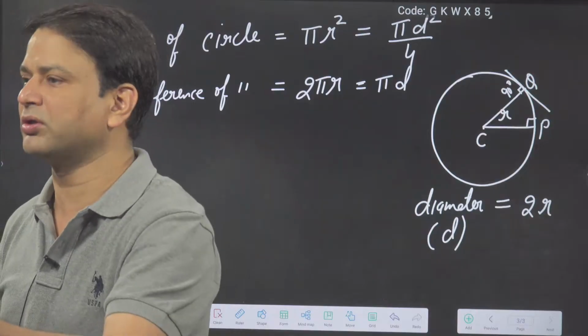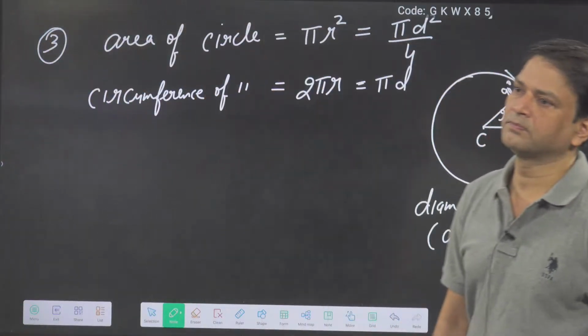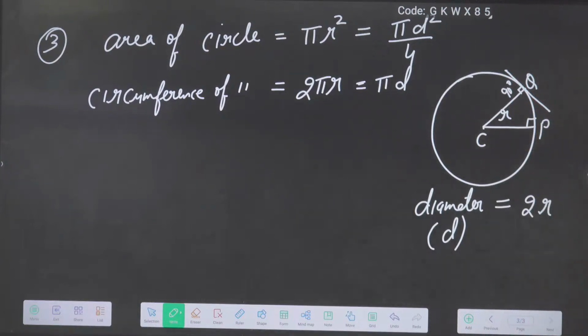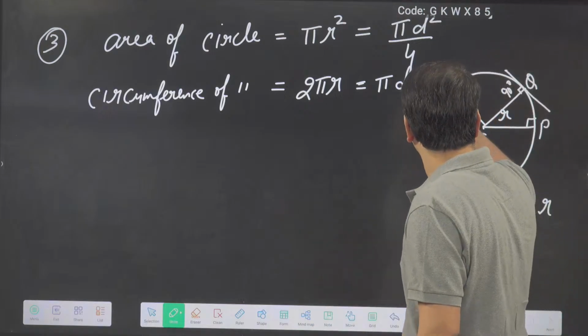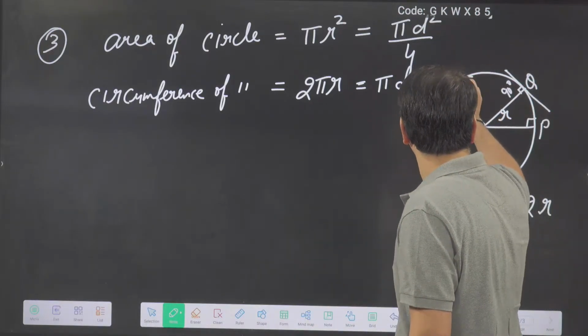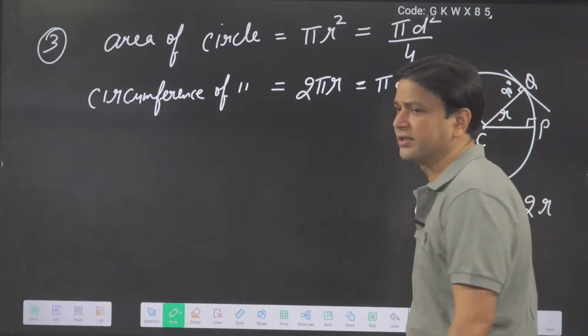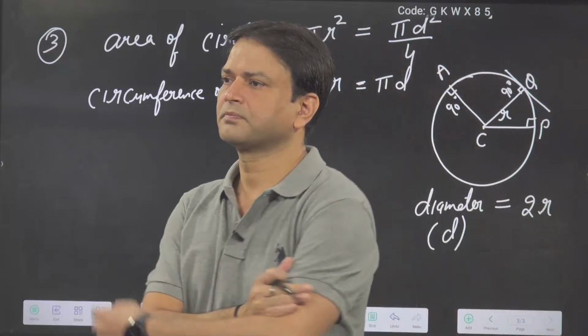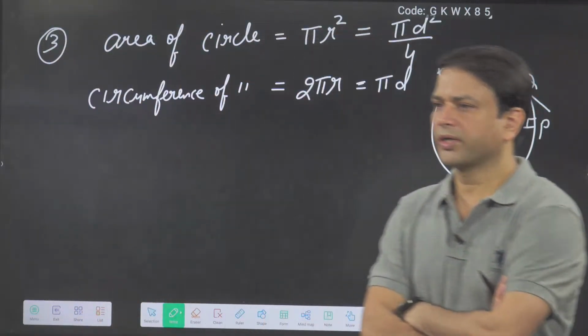It will be normal on the circle. Everybody got this? Like here, any radius you draw, suppose here this is a point A, so at A we will get the angle equal to 90 degree. Okay.